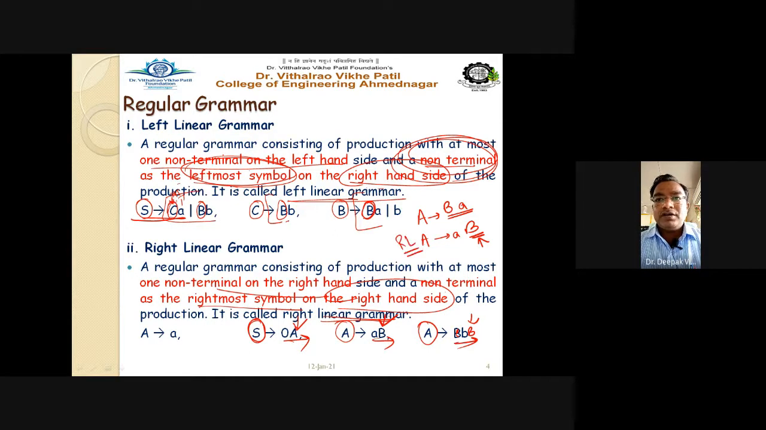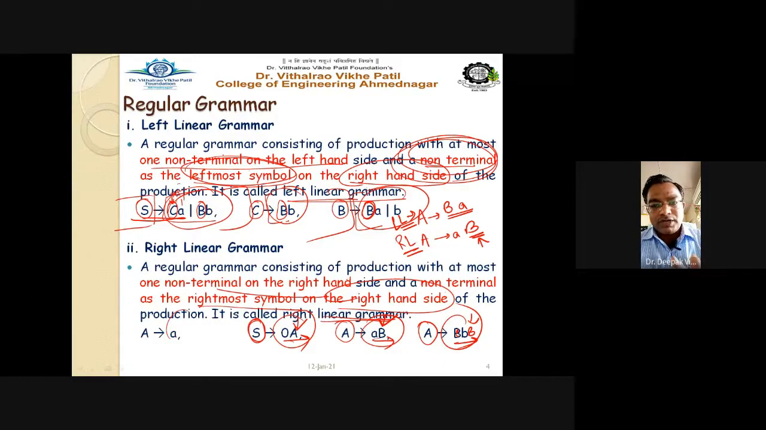That is nothing but right linear grammar, and this is LL, which is nothing but left linear grammar. Getting this point? We are not concerned about the left hand side of the production rule. We are only focusing on the RHS. If the non-terminal symbol is on the leftmost side of the RHS, it is left linear grammar. If the non-terminal symbol is on the rightmost side, it is right linear grammar. Both of these are regular grammar. These are the types of regular grammar.